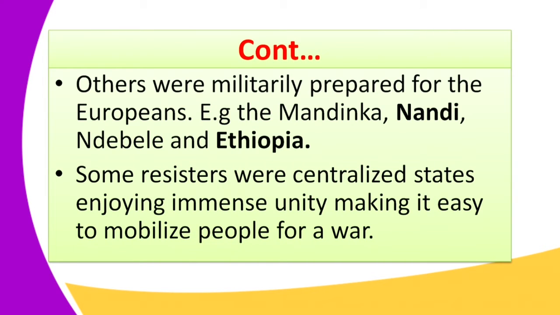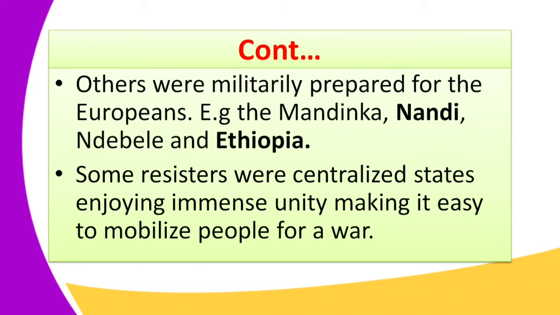Some resistors, when you say resistors, they are those who were resisting. Some resisting communities were centralized states, and therefore enjoying an immense unity, making it easy to mobilize people for the war. When you say centralized, this is where they have their own leaders, or rather the powers come from one particular person and are distributed to the other organs. And therefore the centralized communities gave an active, military resistance, because they were much united. They were united under their leader.